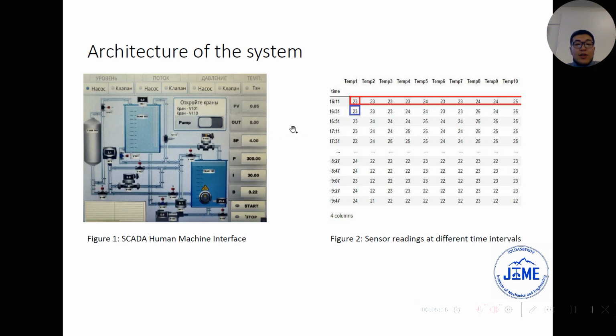And here we are now starting the research, and we use only temperature sensors. After that we're planning to use pressure and other sensors.